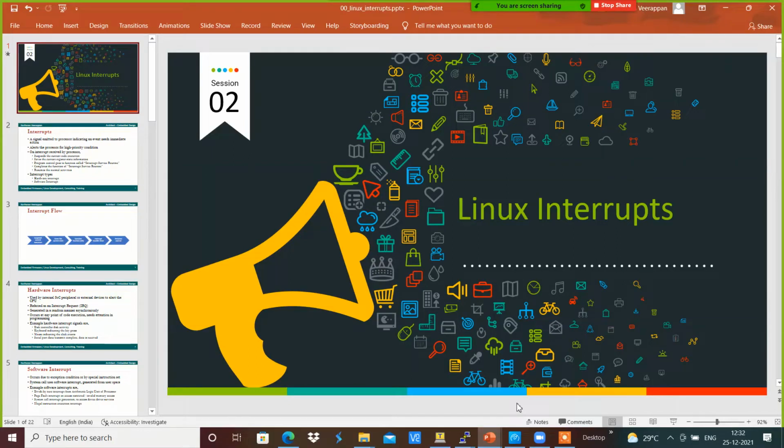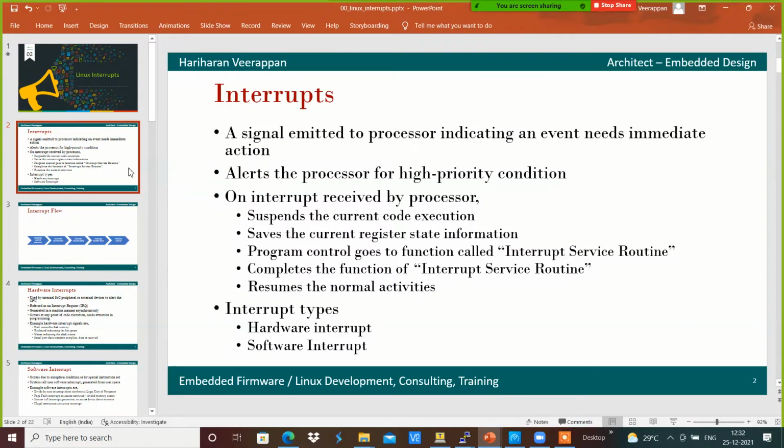In this session, how can we handle the Linux interrupts? How can interrupts be handled in the Linux operating system? How can we do that? That we will see over here. Before that, we will see a brief introduction about interrupts.